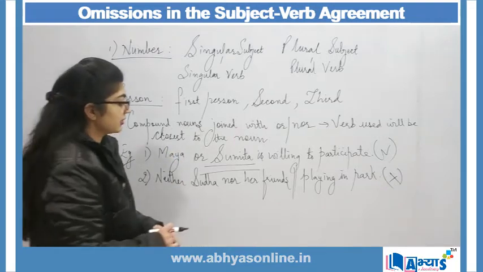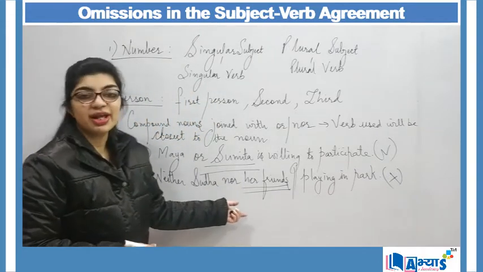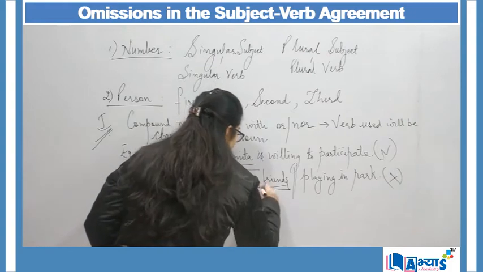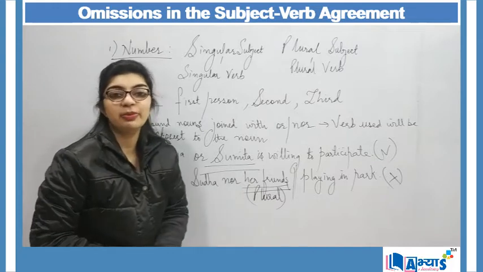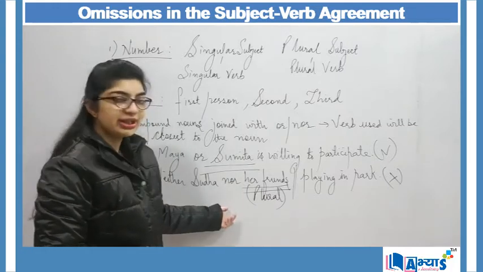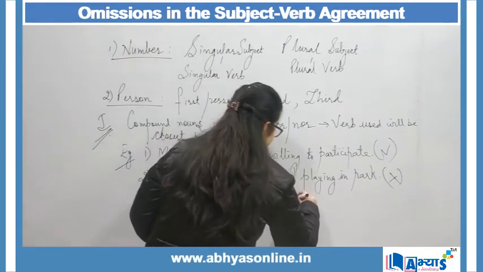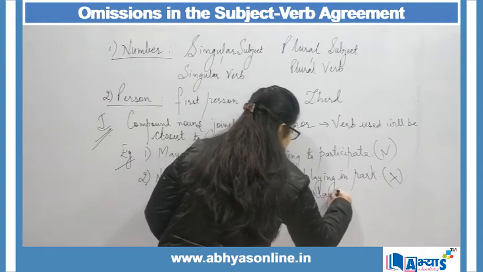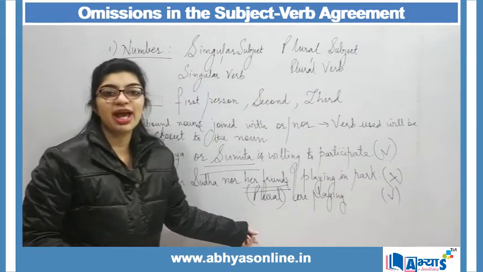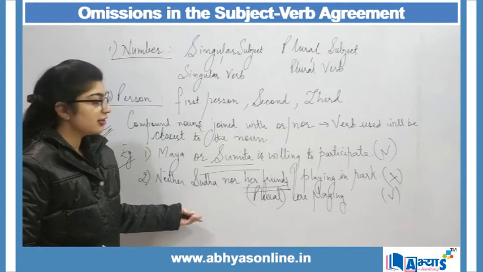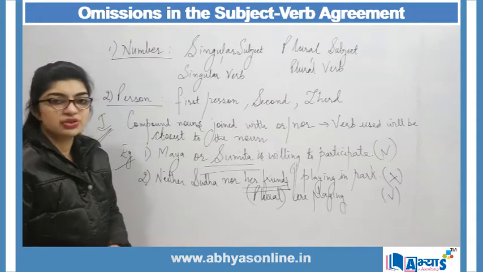The rule says that closest to the verb is this noun, and my noun "friends" is plural. Her friends is a plural subject, so I will be making use of a plural verb, and accordingly for her friends the plural verb will be "are." So if I say "are playing," then my sentence will be grammatically correct. I have removed the omission and my sentence is now error free. So this is the first area where we should remember the rule in order to avoid errors or omissions.